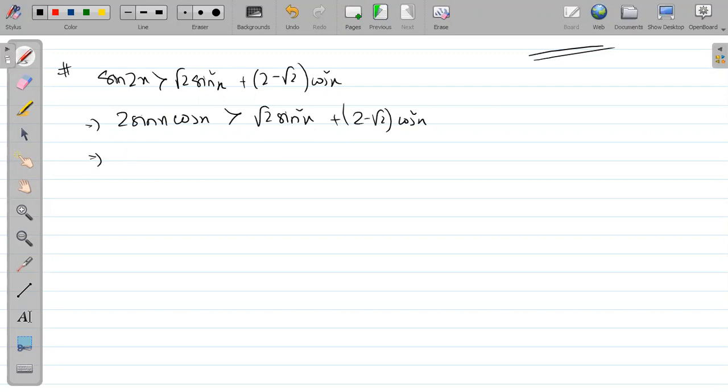Can we divide the complete thing by cos square x? Yes, we can divide. You will get tan x. But whenever you are dividing by cos square x, it is a positive number, so in inequality we can divide. But you should be sure that cos square x should not be 0. So in the last part we will be remembering cos square x should not be 0. So obviously cos square x will not be 0 because tan x domain is where cos x is not 0. So ultimately since we are writing in terms of tan x, already we are considering that cos x cannot be 0. So no need to take tension.